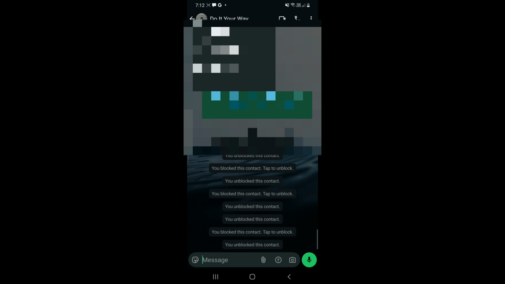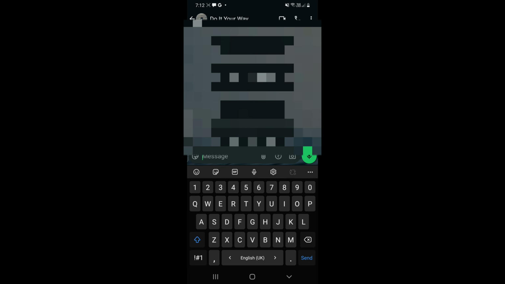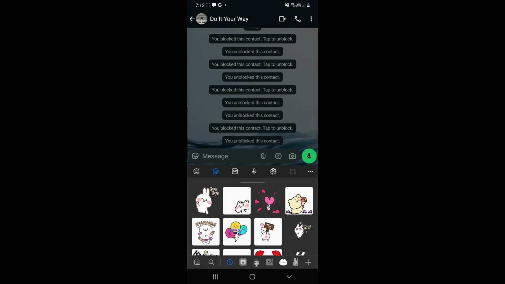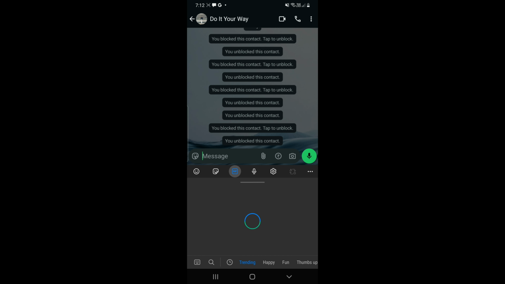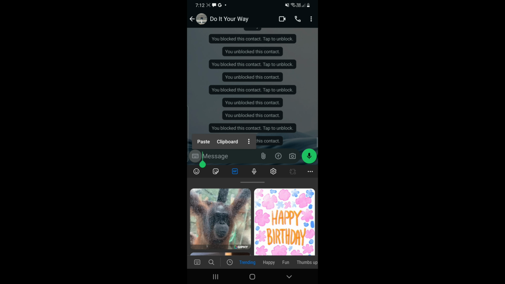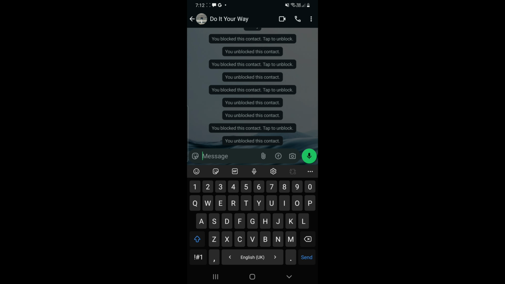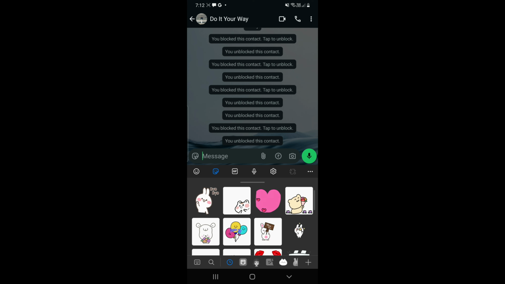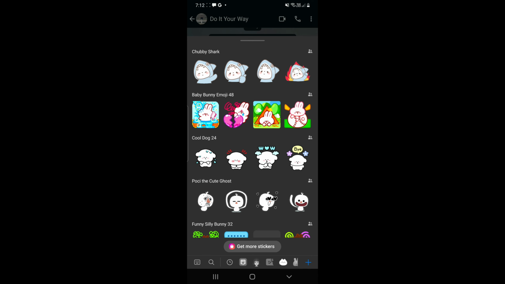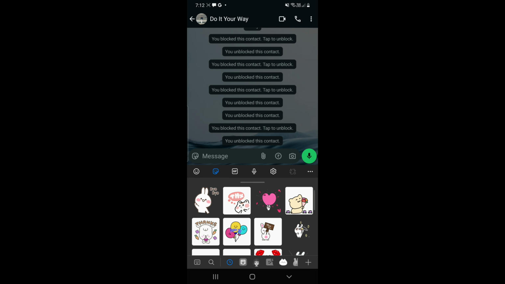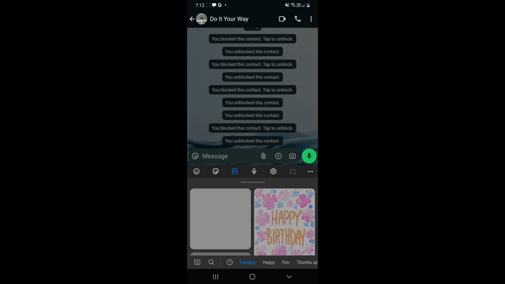Once you click on message, you will have your keyboard on, and now you have to click on the stickers option, right? So, here are the stickers, then you have these emojis and GIFs, and this is avatar, right? So these are four options which you can opt to express your emotion in any way, and we have a variety. Most easy ones are the simple stickers and emojis, which you must have explored previously also. But there's one another option, right?